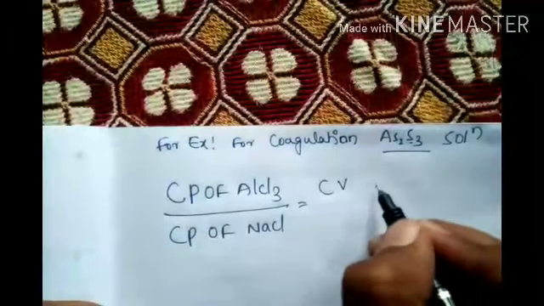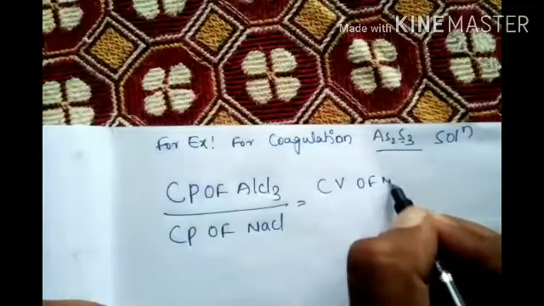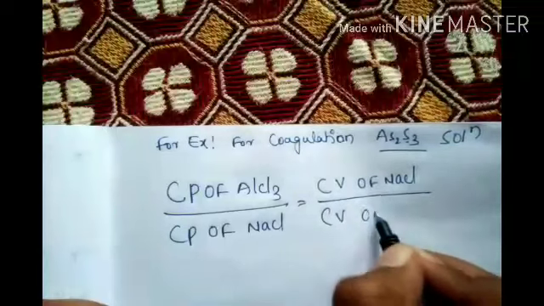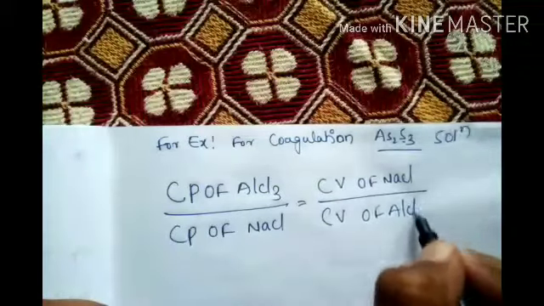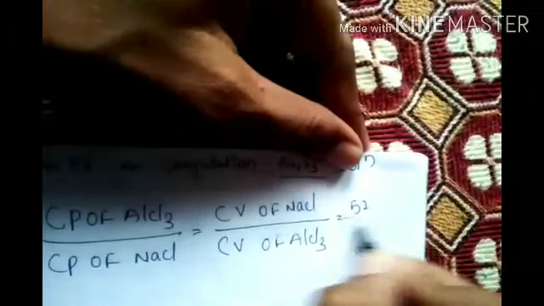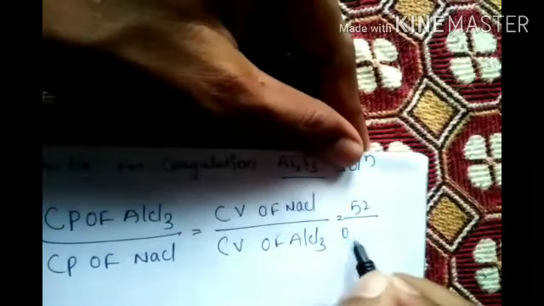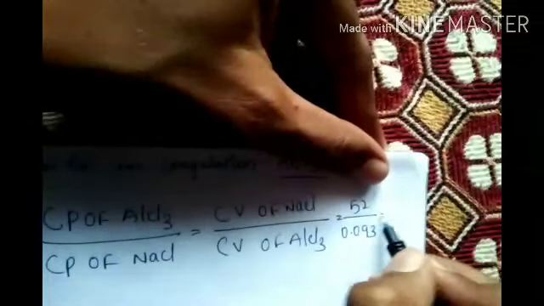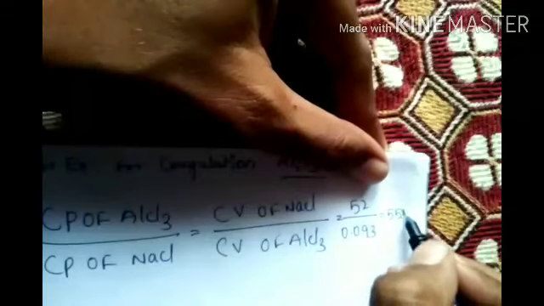CP becomes CV of NaCl by CV of AlCl3 equals to NaCl value, what? 52. AlCl3, what? 0.093. Value, what? 559.